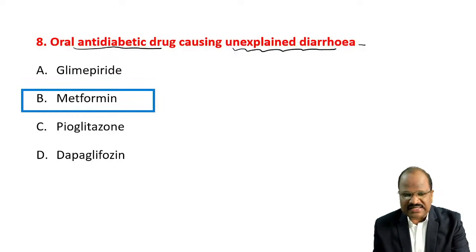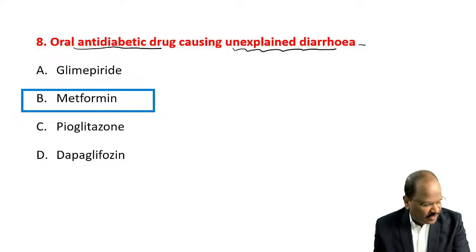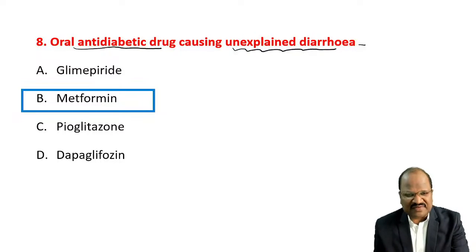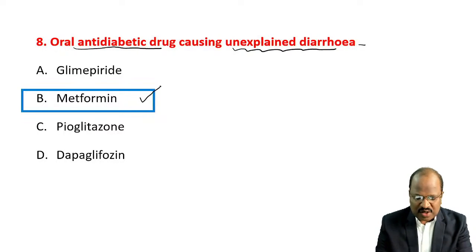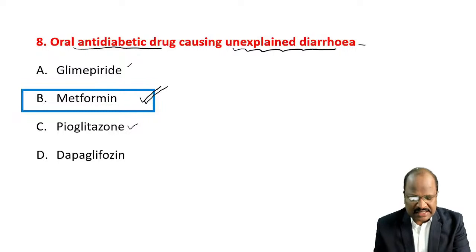This we discuss regularly in our class. Metformin is one of the most common drugs for type 2 diabetes, and one of its most common adverse effects is GI toxicity like nausea, diarrhea, indigestion. So the answer is option B. Glimepiride causes mainly hypoglycemia. Pioglitazone causes mainly fluid retention.